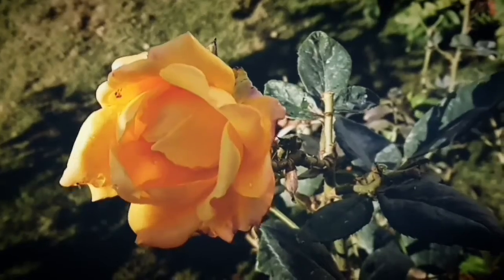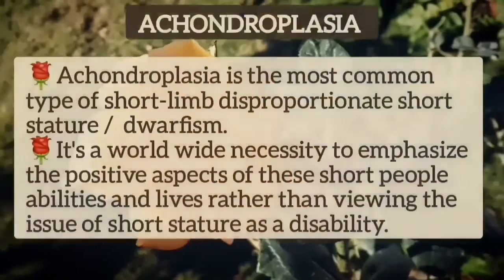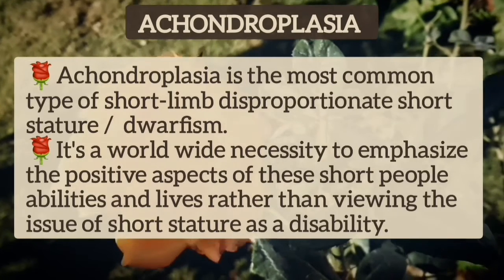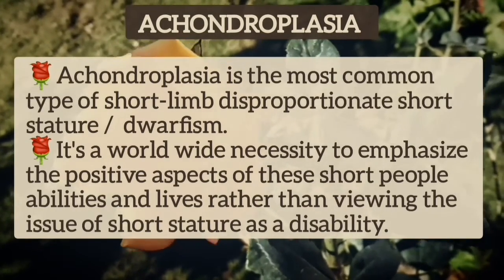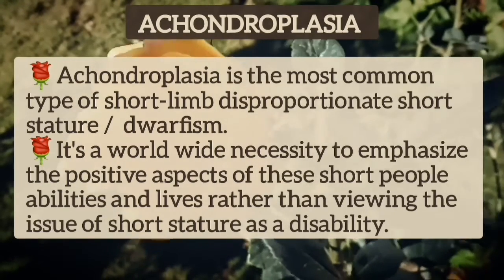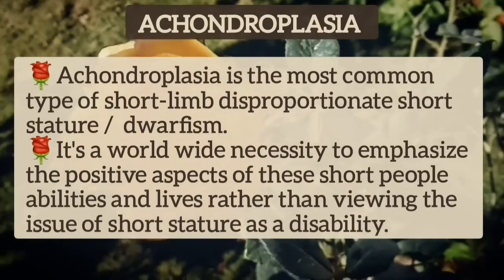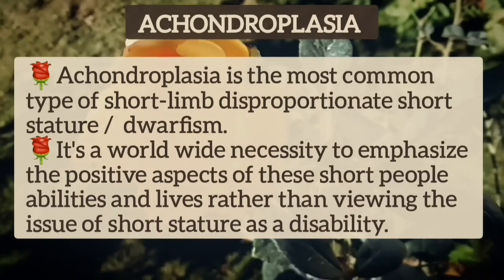Today I will talk about achondroplasia in children. Achondroplasia is the most common type of short-limb disproportionate short stature or dwarfism. It is a worldwide necessity to emphasize the positive aspects of these short people's abilities and lives rather than viewing the issue of short stature as a disability.